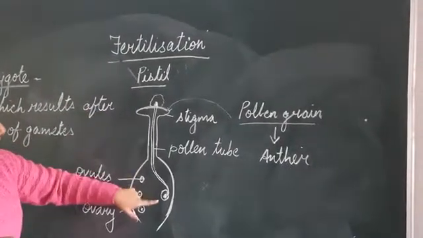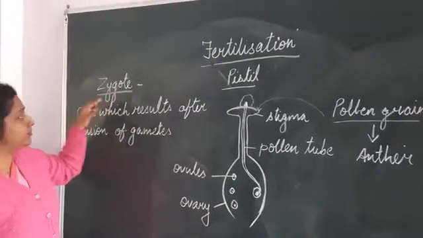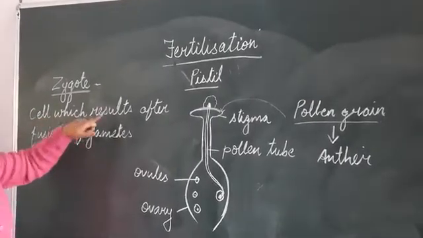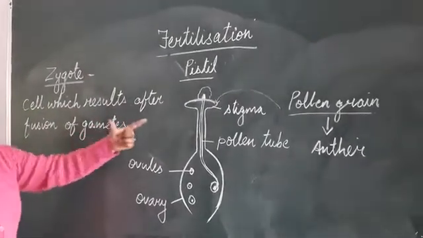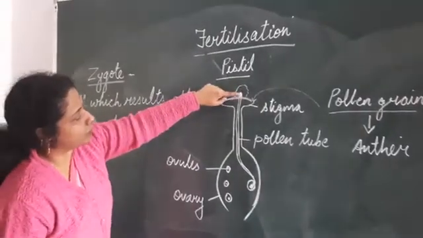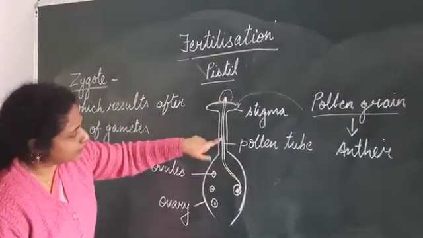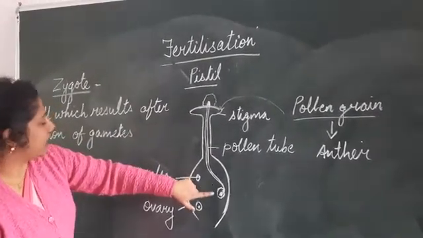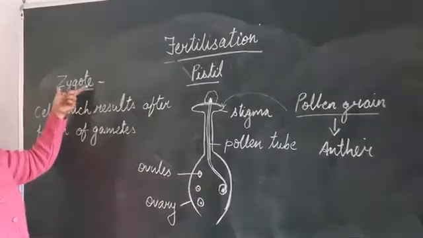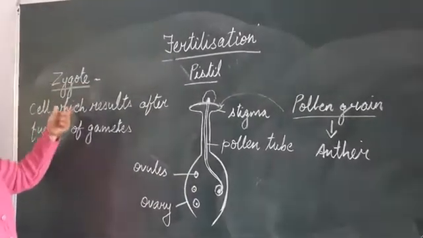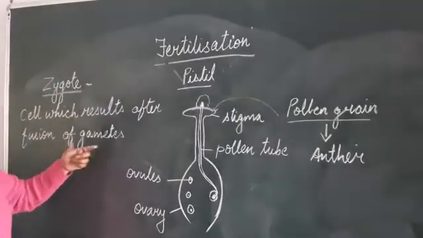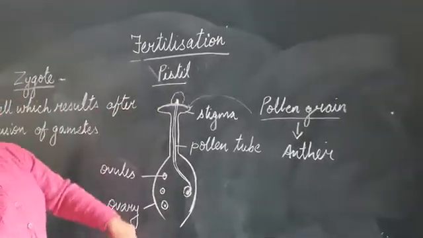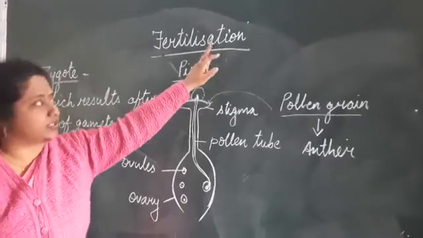And when they both meet together, what is formed? It forms the zygote. So what is the zygote? Zygote is the cell which results after the fusion of the gametes. Fusion, milna. You can see here the pollen grain and the egg, aapas mein mil gaye. So they both have fused, and what is formed? Inside, the formation of the zygote takes place. So zygote is the cell which results after the fusion of the gametes, this and this, and the whole process is called fertilization. Clear, children? This is fertilization.